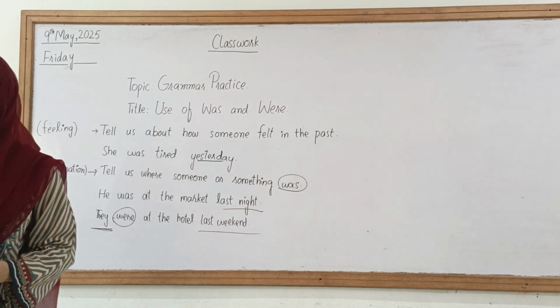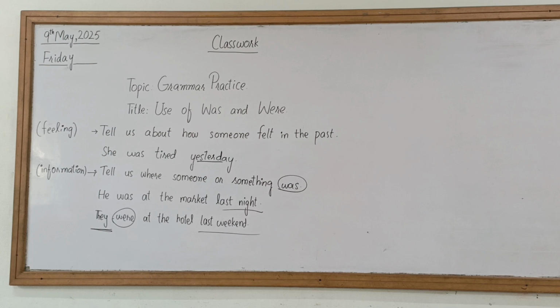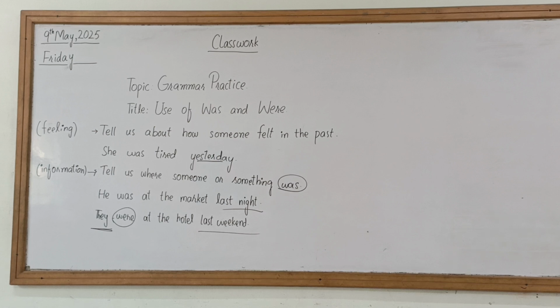So with this point I am just trying to make you that clear. For example, if you want to describe something or some scenario that had happened in the past, it can be any. It was about feeling, it was about the condition, it was about the information, but it had happened in the past, it was started in the past and it had ended in the past. You will be using what? Was and were. It will also describe the conditions that had happened in the past.